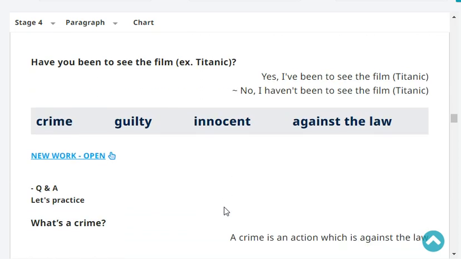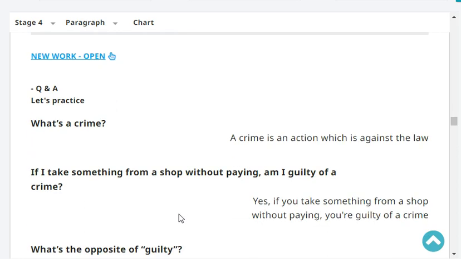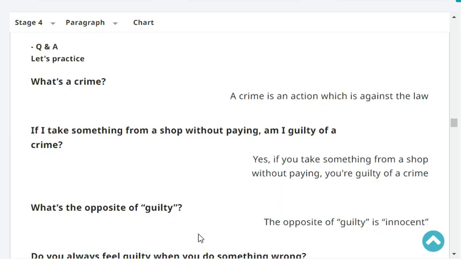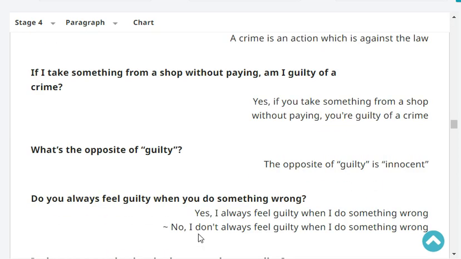Very good. Have you been to see the film Titanic? Yes or no? Yes, I've been to see the film Titanic. Very good. What's a crime? A crime is an action which is against the law. If I take something from a shop without paying, am I guilty of a crime?